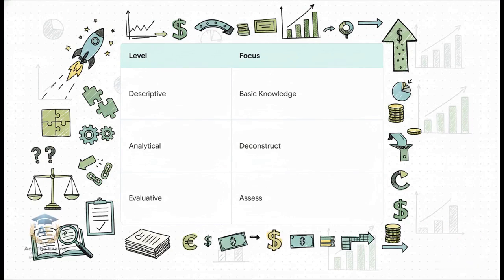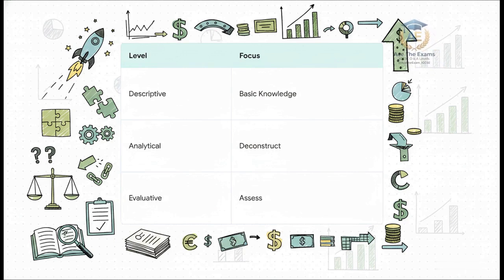Higher-order assessment objectives demand that you climb this exact matrix. Look at column 1, descriptive, your basic knowledge. This is literally just identifying the given information, noting that a company has a share premium of $50,000. That is just standard data entry, and it yields a minimum return. Move to column 2, analytical. Now we are deconstructing and solving. We take that $50,000 and break it into logical steps. You explain to the examiner that the company can use this $50,000 share premium to fund a bonus issue of shares. You explain this successfully turns a capital reserve into permanent share capital without draining any actual cash liquidity. That secures you a solid, respectable mid-level valuation.